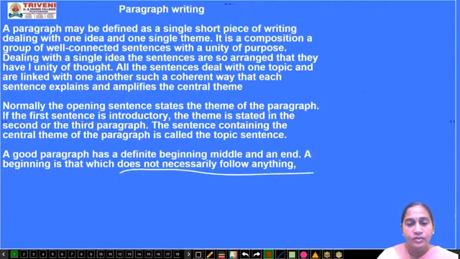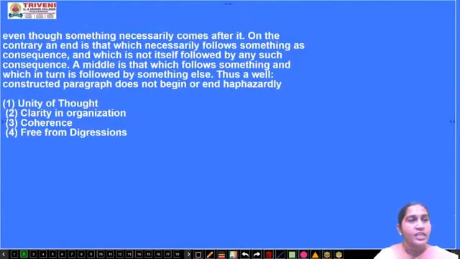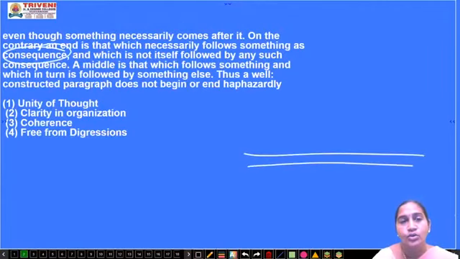Does not necessarily follow anything. Next point, on the contrary, the end is that which necessarily follows something as a consequence, the result. In the last paragraph, the conclusion paragraph, the end paragraph, we show the result, whatever we got, and it is not itself followed by any such consequences.